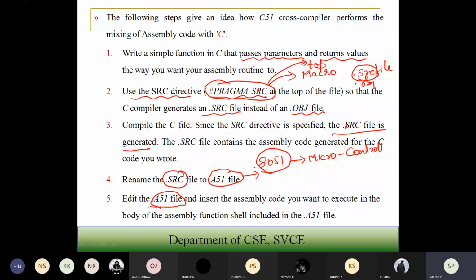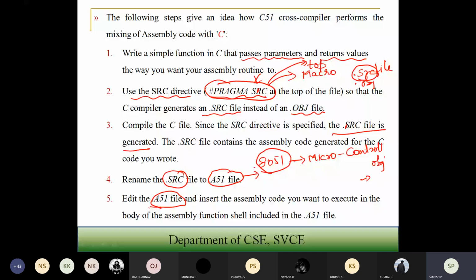So now, included in the A51 file: first, I have to define #pragma src inside the C program. Once you define that macro and compile, it generates the dot src file. Once the src file is generated, it has to be converted to an A51 file, which is specific to 8051.